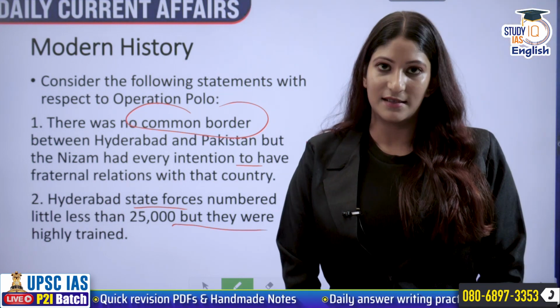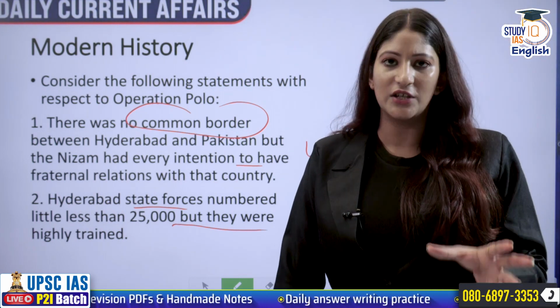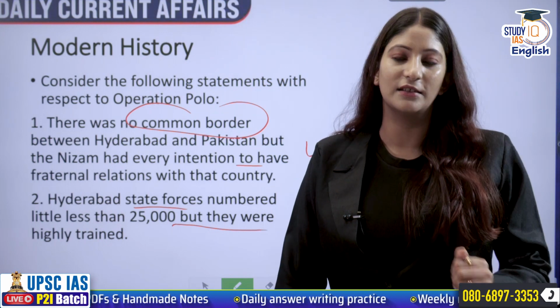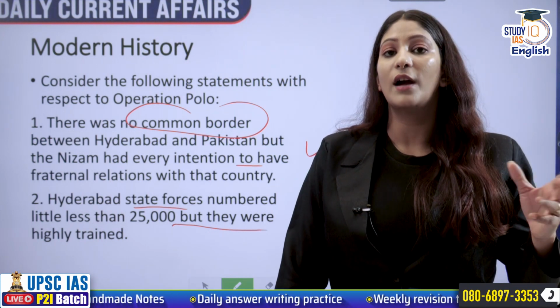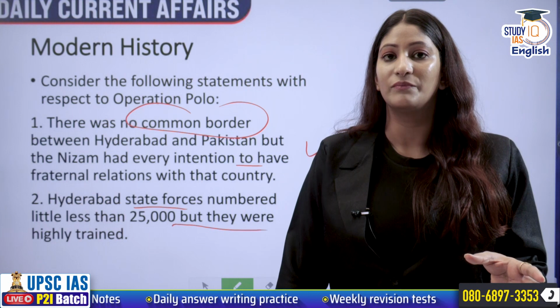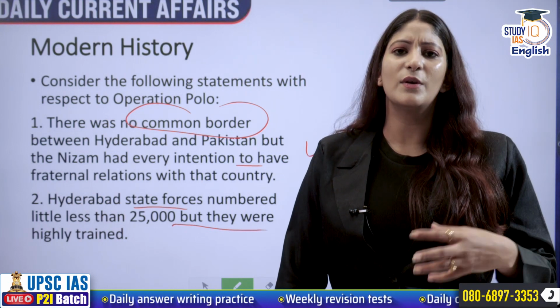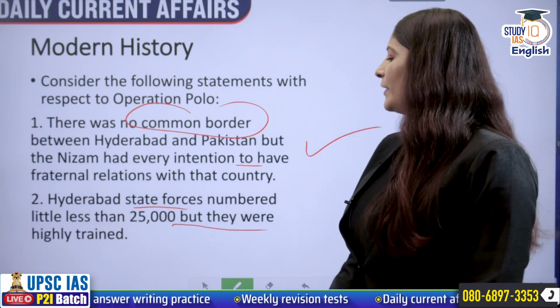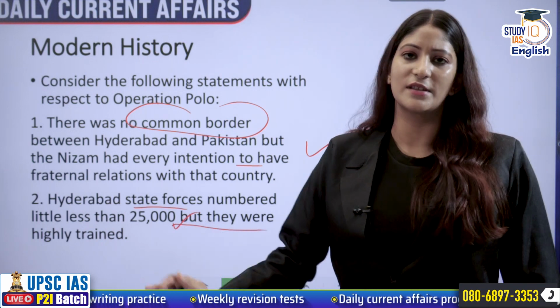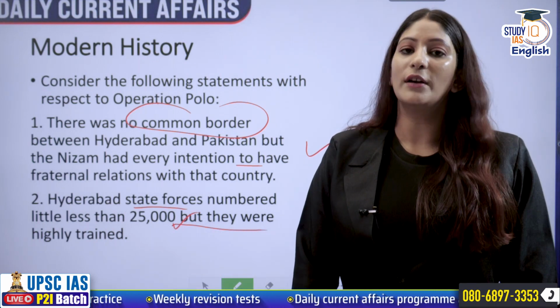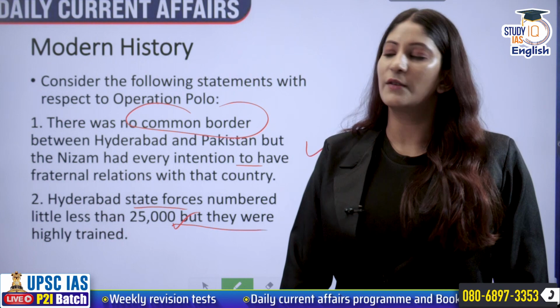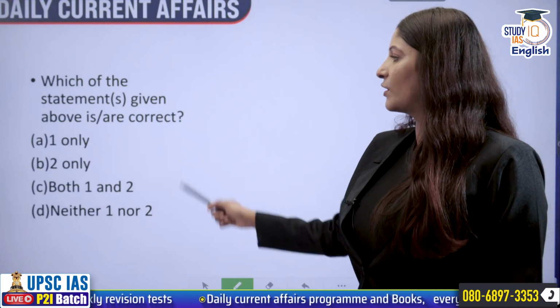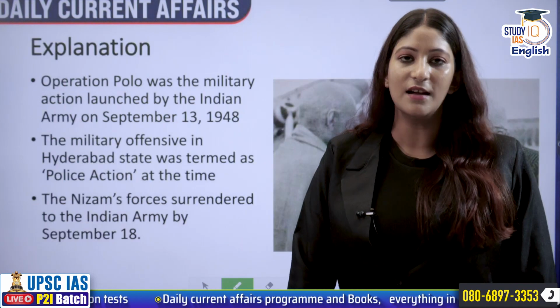The Razakars were like militias that were formed in Hyderabad to fight the Indian army. This was a small group, barely 25,000 force. But they were not at all trained properly. So first is correct, but second is not correct. One only will be the correct answer.